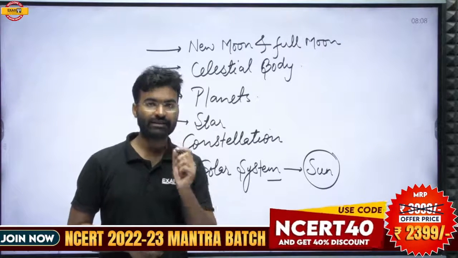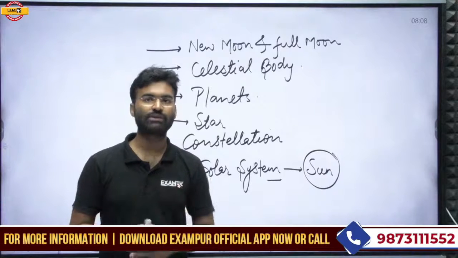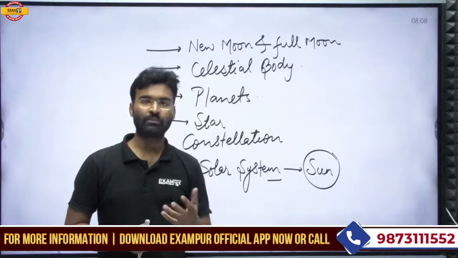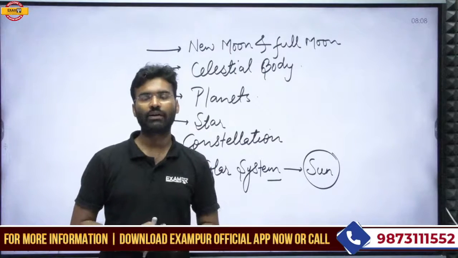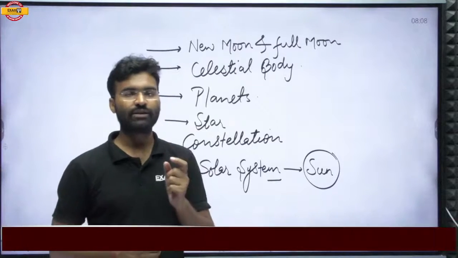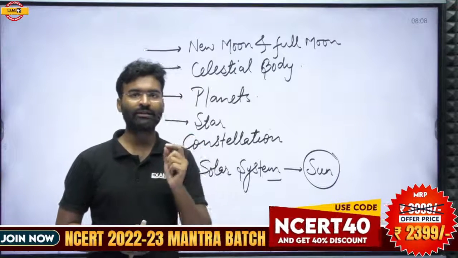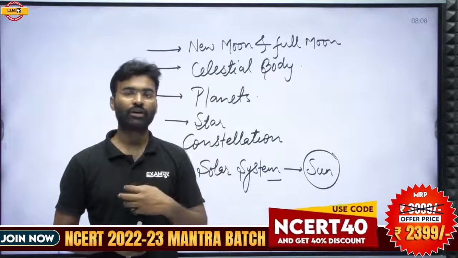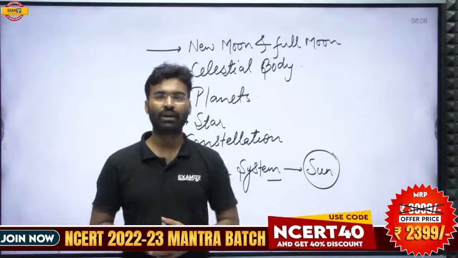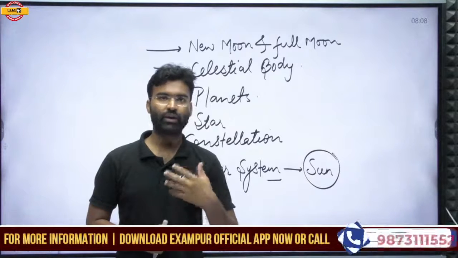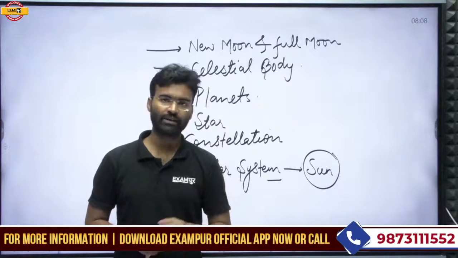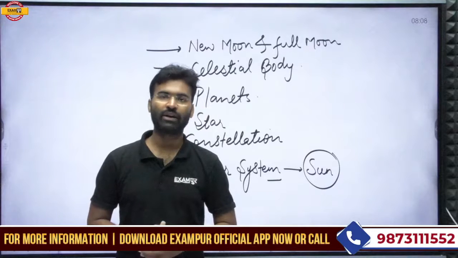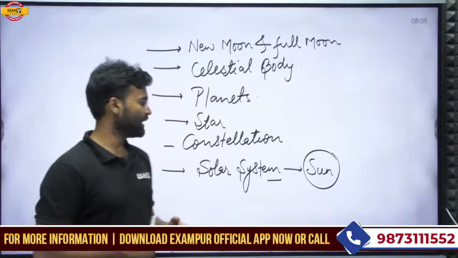By this energy, the entire solar system, especially the system of the earth, is running. We are getting energy from solar energy. Our ecosystem, or you can say our biosphere, is working on the energy produced by the sun.